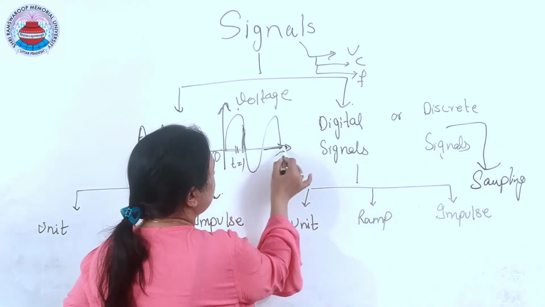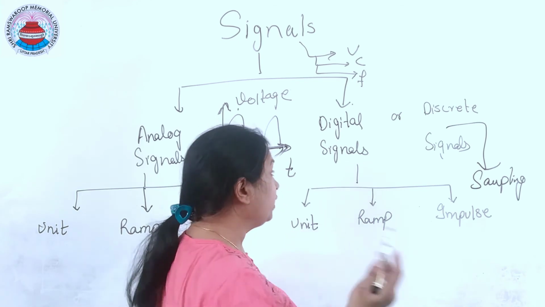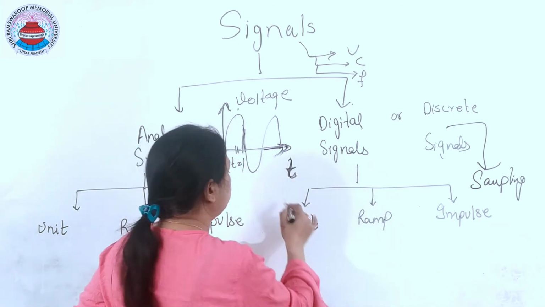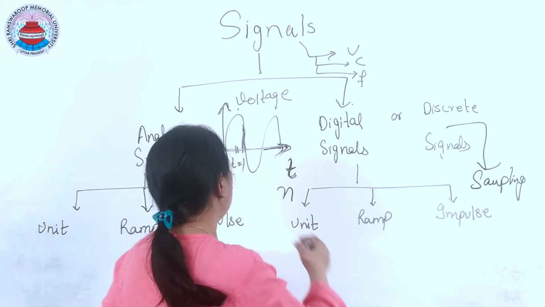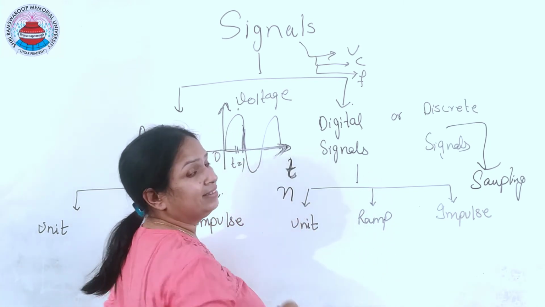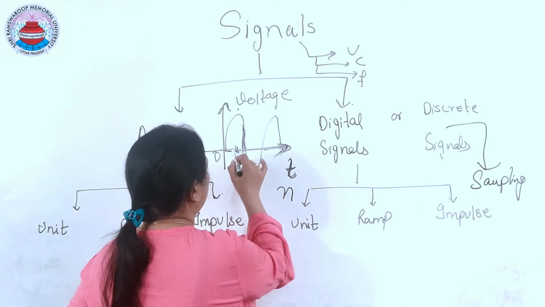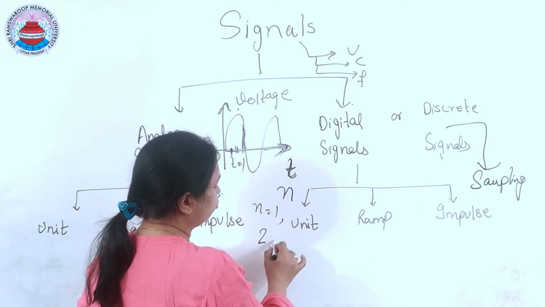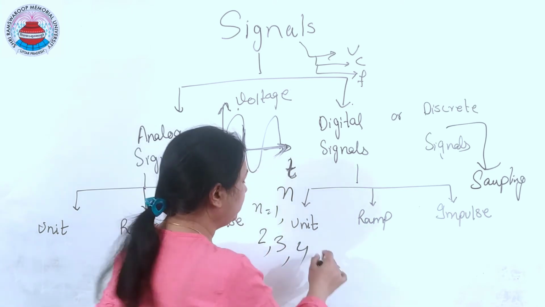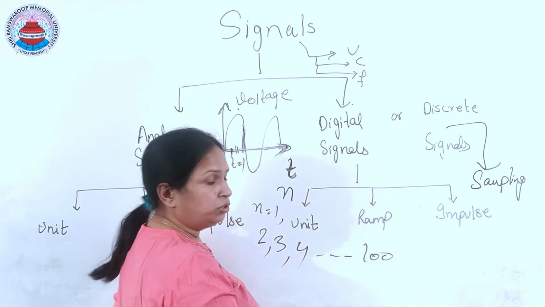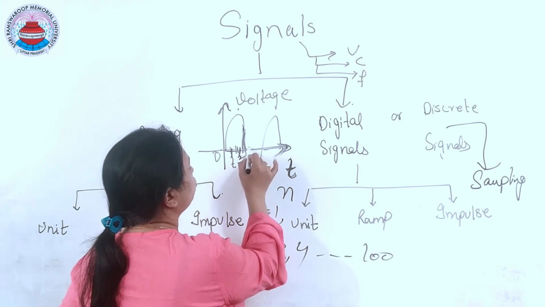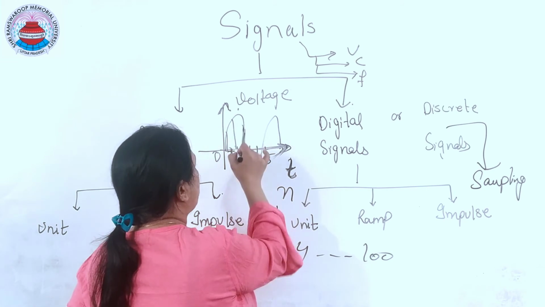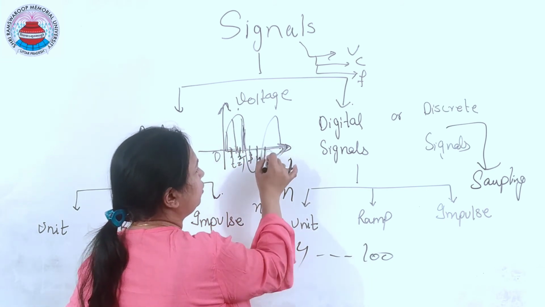Now, you can see here, this is the time axis. When you get the discrete signal, the t parameter changes into n. Now I am going to take the samples. Consider I am taking samples at n equals 1, n equals 2, n equals 3, n equals 4 till the value 100. And so I have these amplitude values.